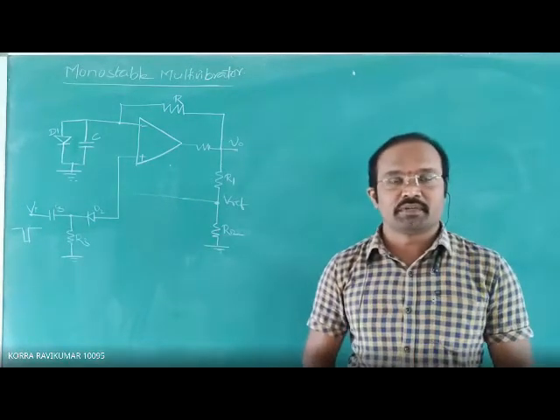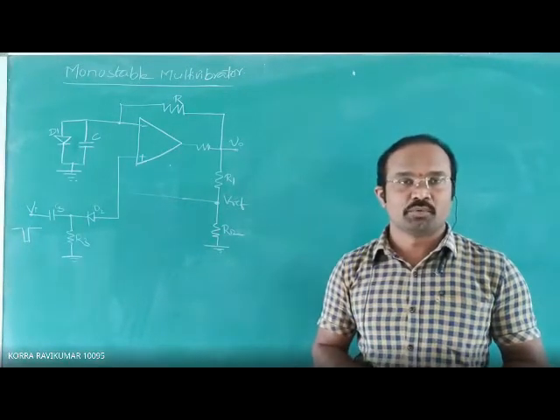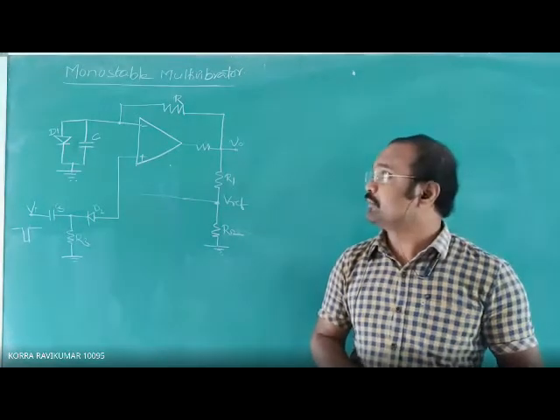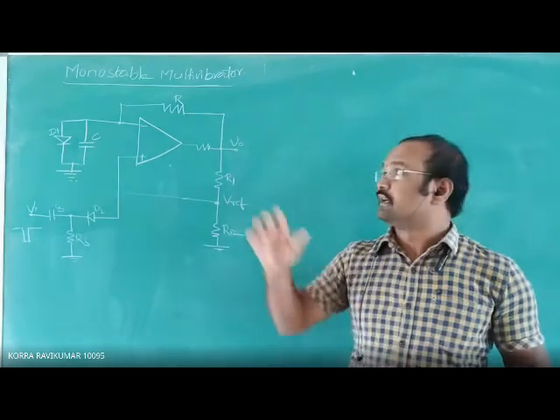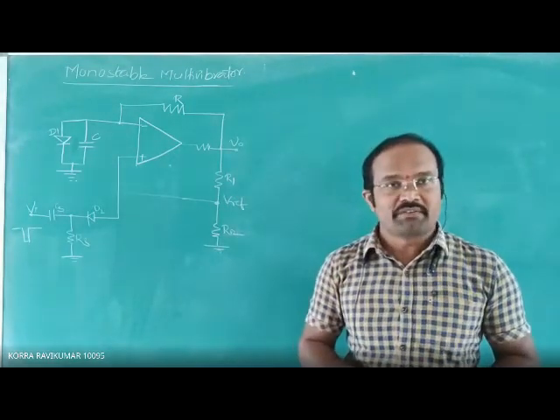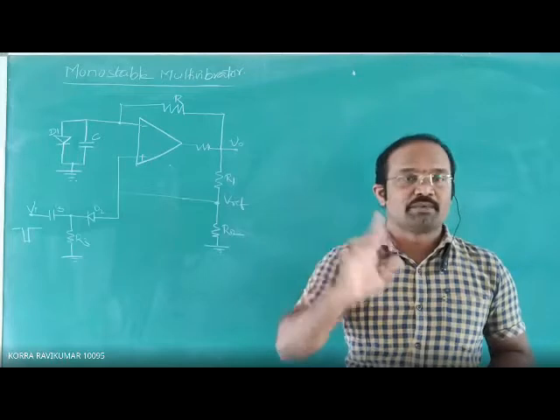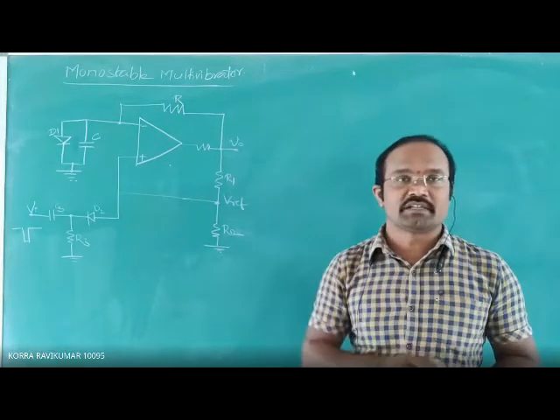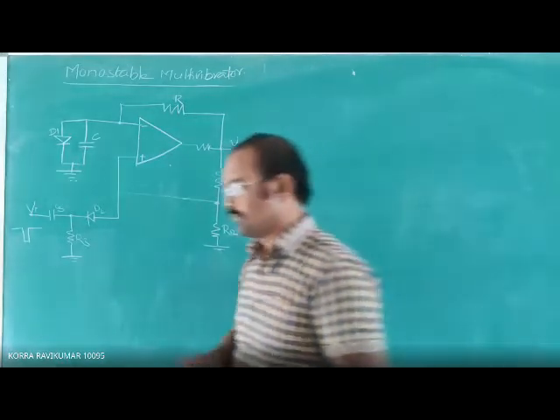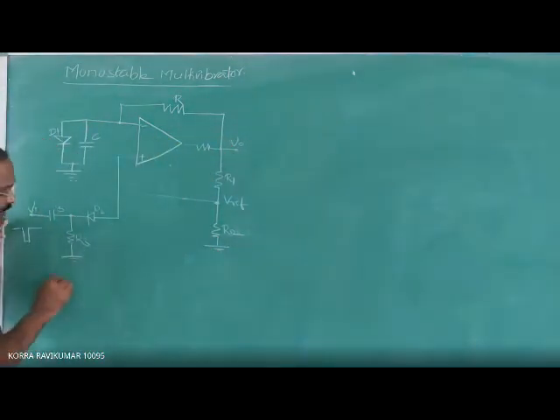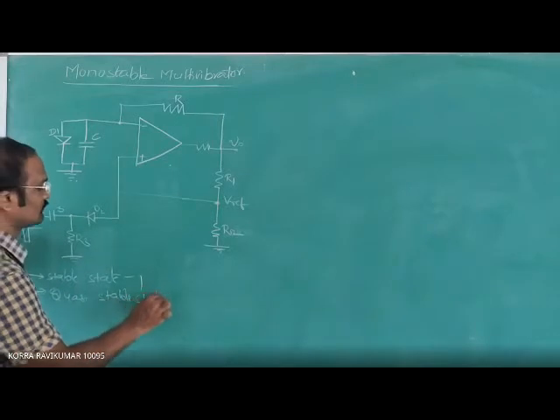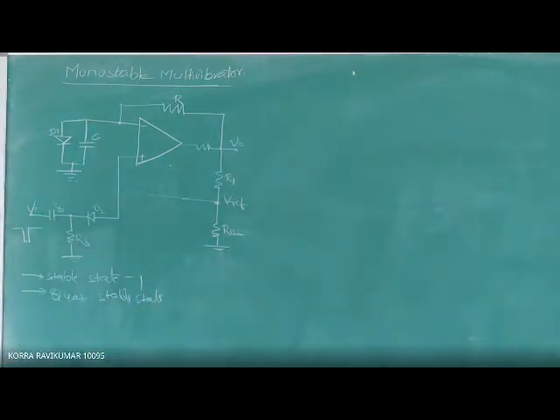Monostable, the name indicates it. Mono means single, and stable means stability. The monostable multivibrator has only one stable state, and the other state is a quasi-stable state. One stable state and one quasi-stable state.